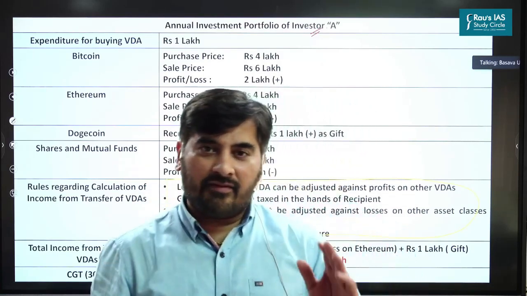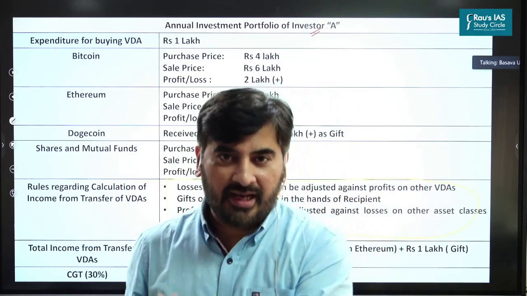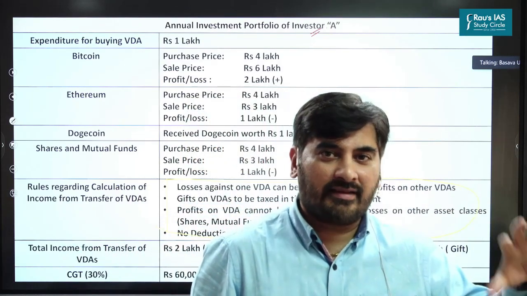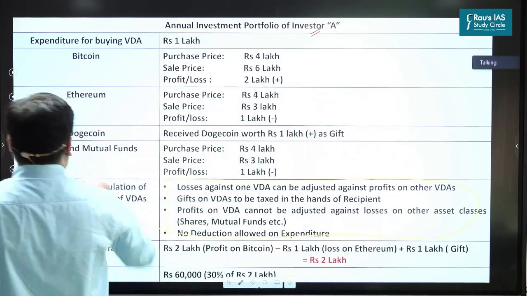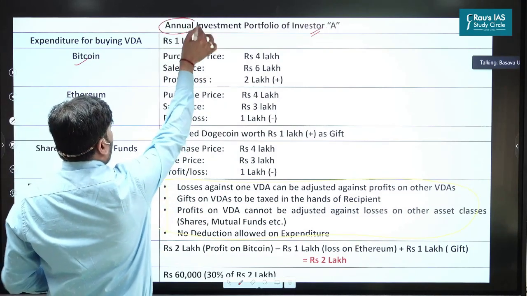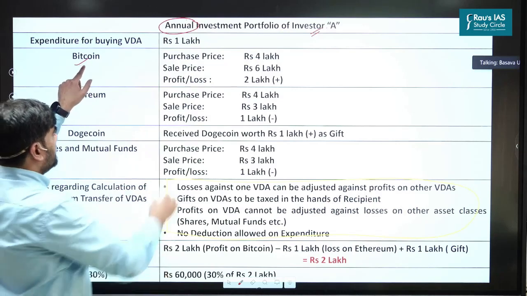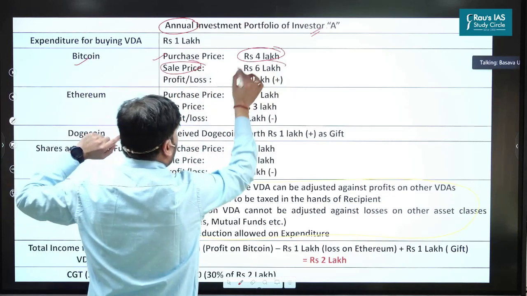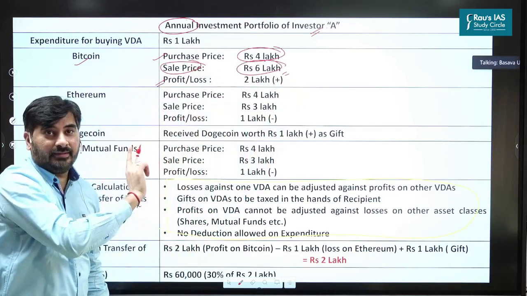Let's say he has made investments in virtual digital assets, shares, mutual funds, etc. So let's try to calculate his tax liability as per the new tax law. First thing here, let's say this person has made a Bitcoin investment. We are talking on an annual basis, for one complete year. Say he has purchased Bitcoins worth rupees 4 lakh and sold them at rupees 6 lakh. So what is the profit here? Profit is 2 lakhs, right?